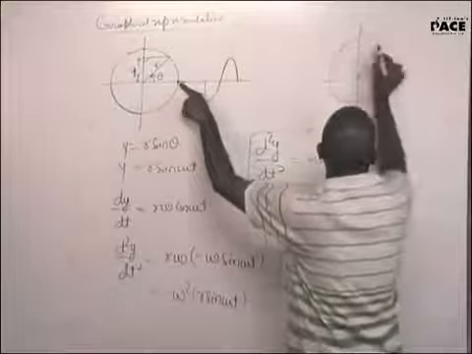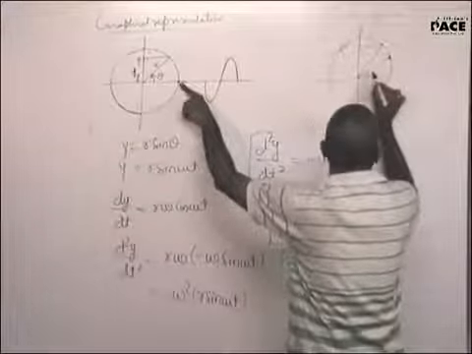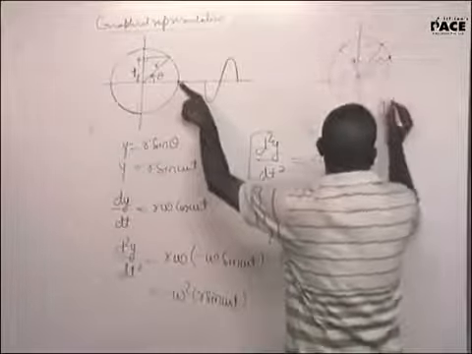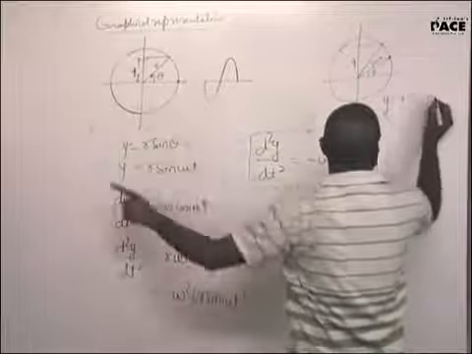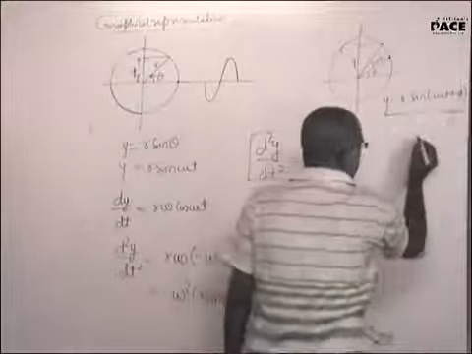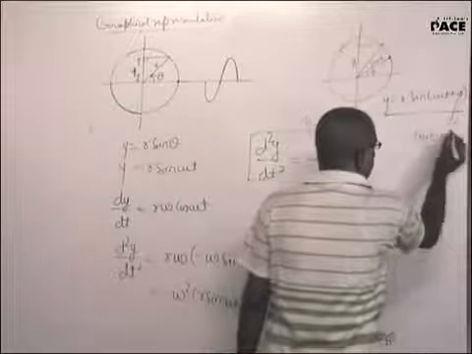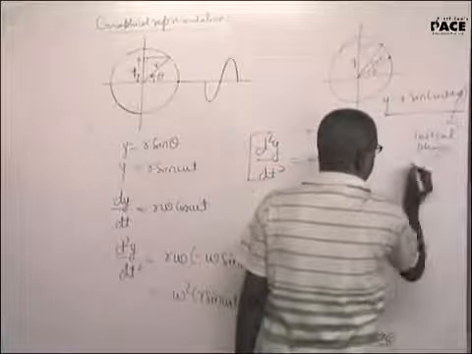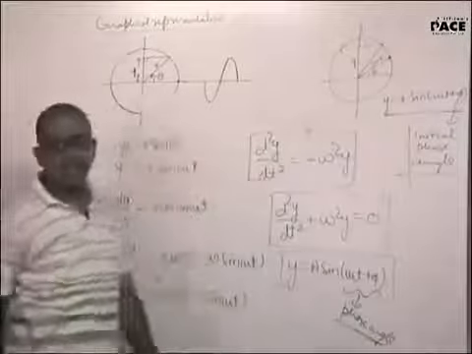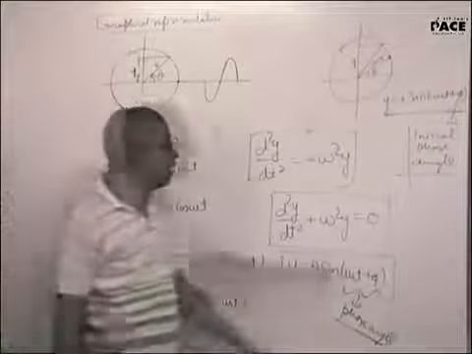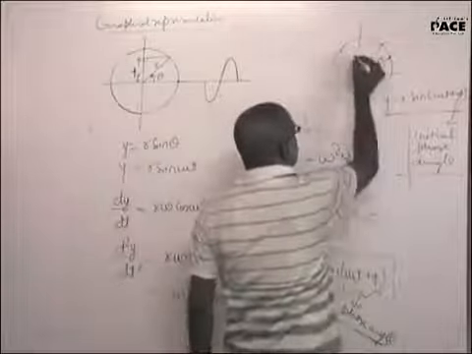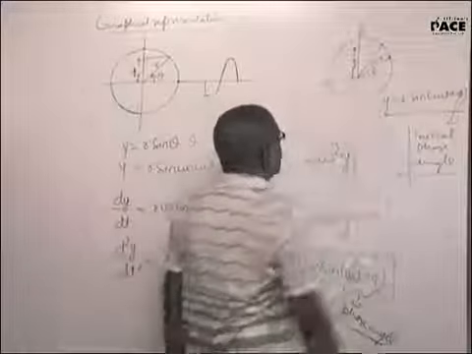Now when the particle starts from here, watch out for this. This will be phi, this will be omega t. This will be y. y is equal to r sin omega t plus phi. Now phi will be called initial phase angle. Right? r will be the maximum y displacement.